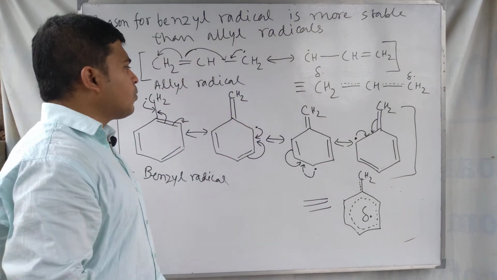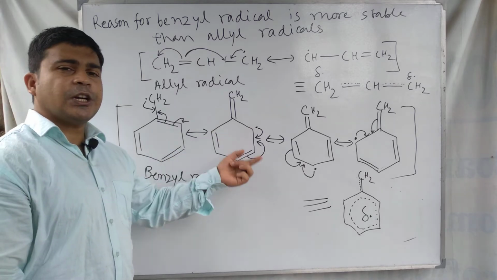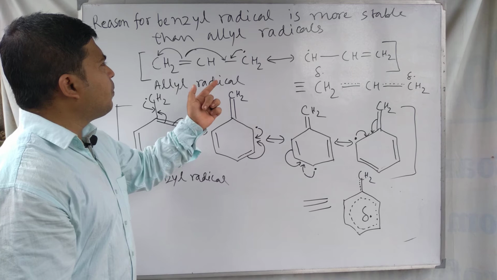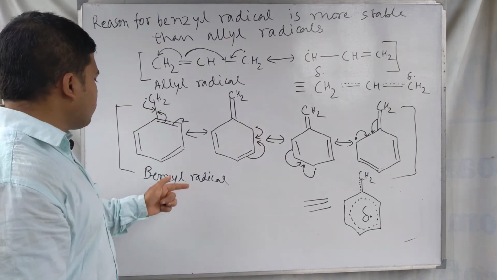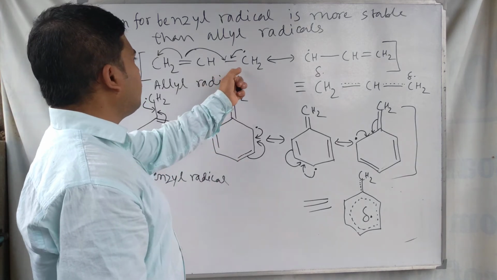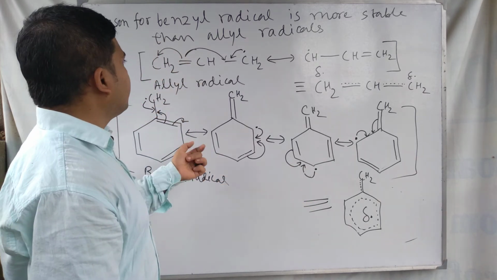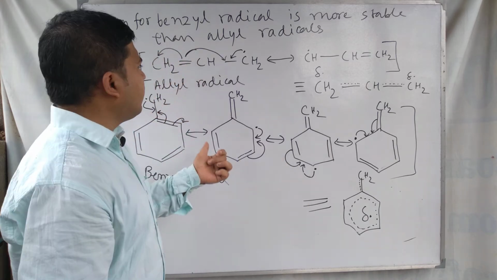In the benzyl free radical, a larger number of resonating or contributing structures are possible, and fewer resonating structures are formed in the allyl radical, and for this reason the benzyl radical is more stable than the allyl radical.